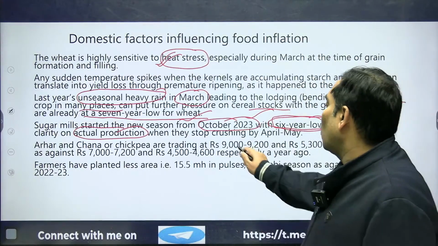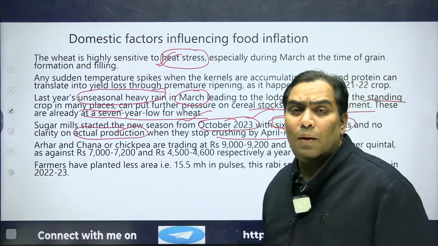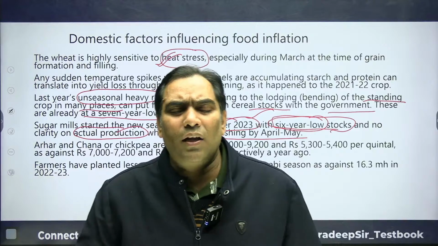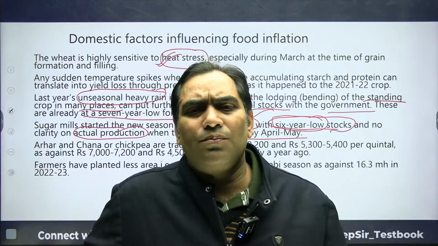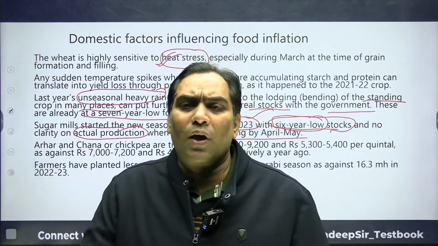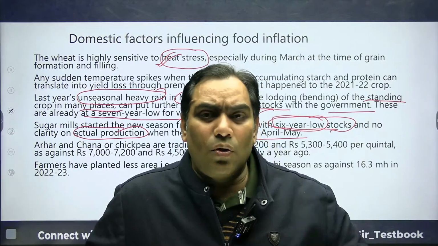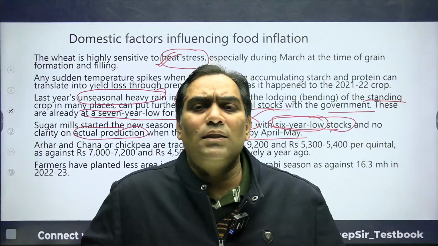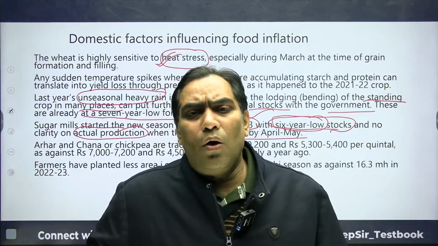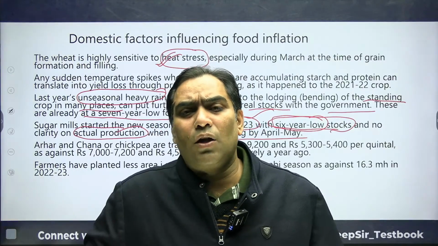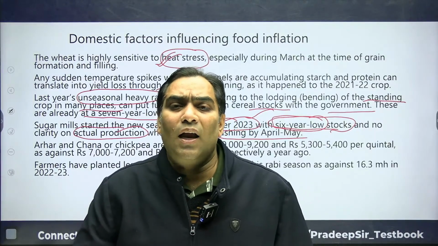They will stop crushing in April or May. Sugar is produced from sugar cane, and the crushing of sugar cane takes place until April, May. They start making sugar from October, and when they started this new season, the stock was the lowest in the last six years.